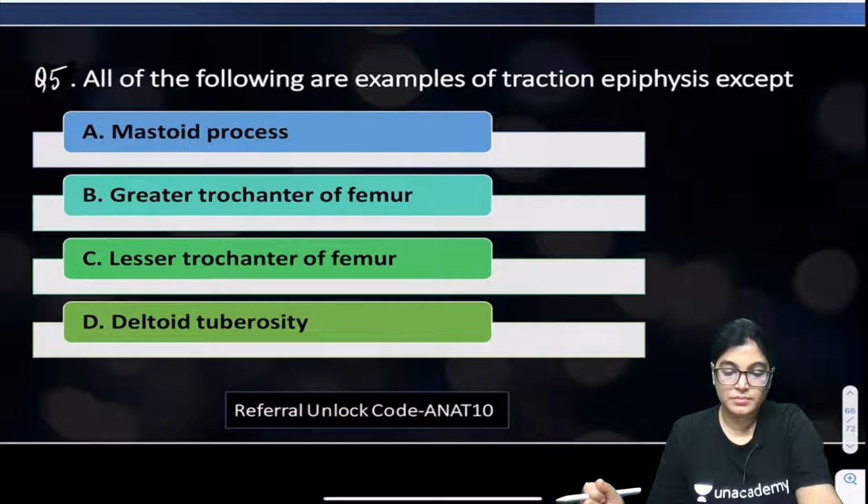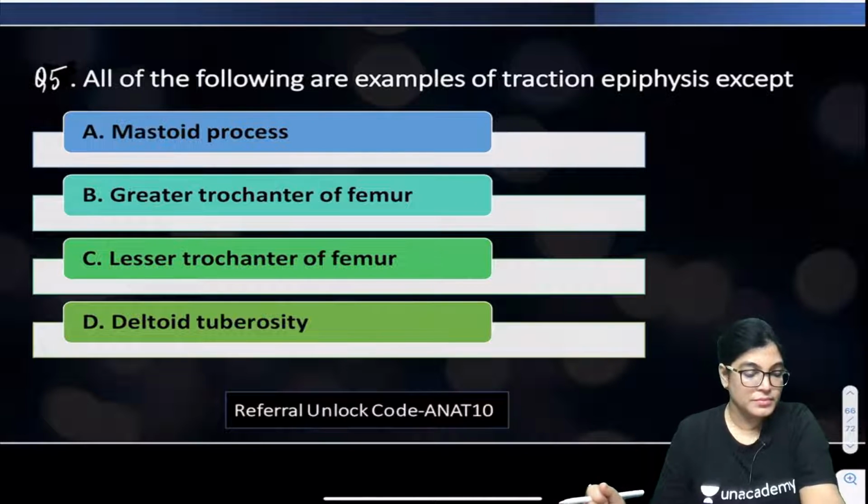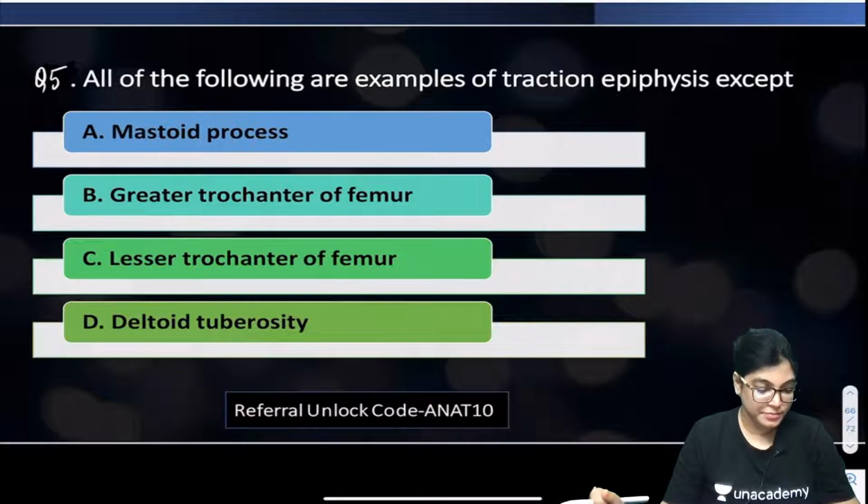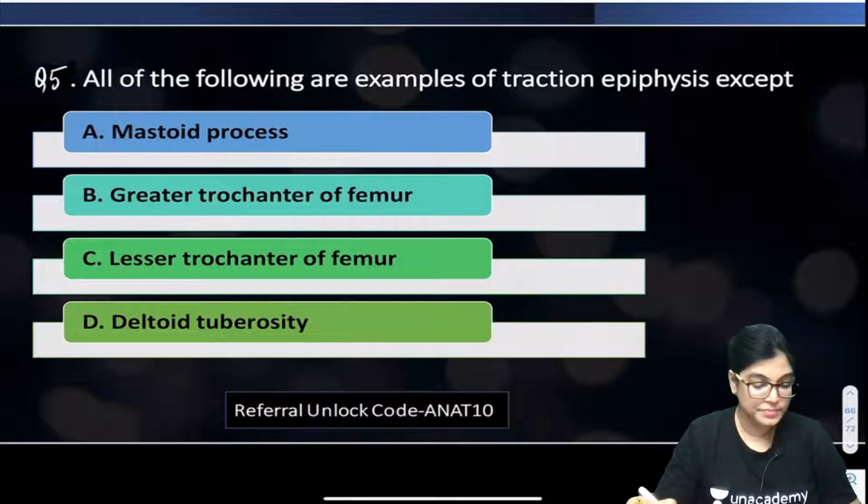No idea. Should I go for the explanation or wait for your answers? Let me explain this MCQ.